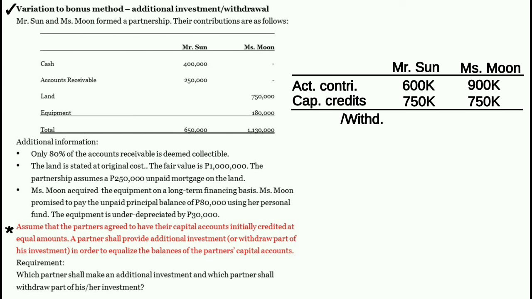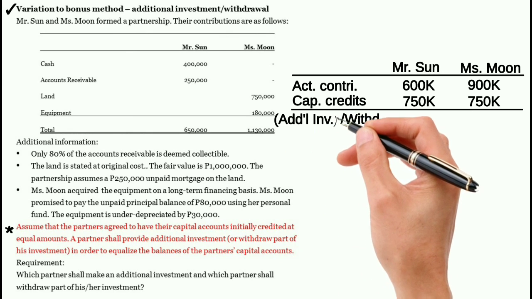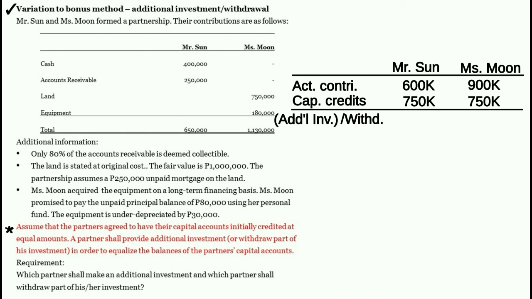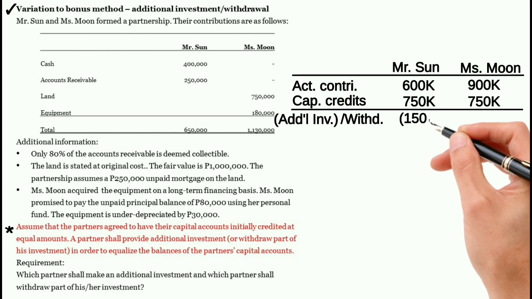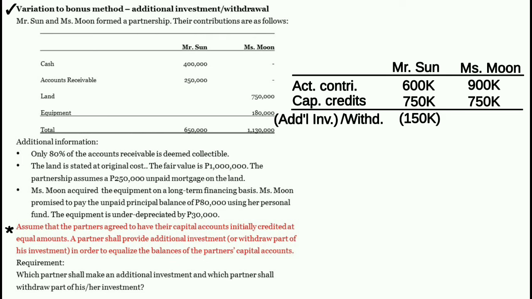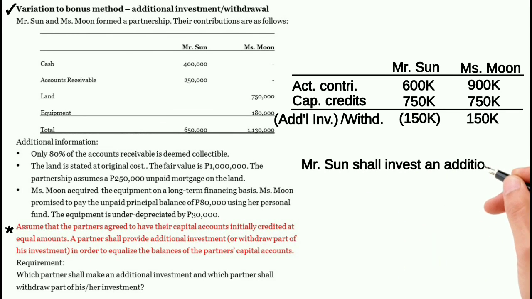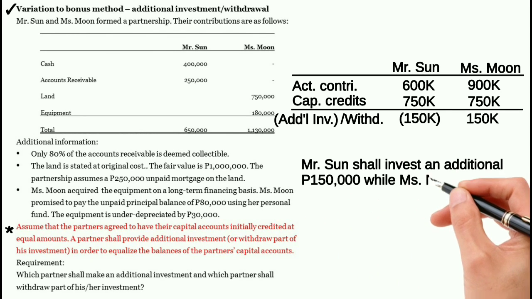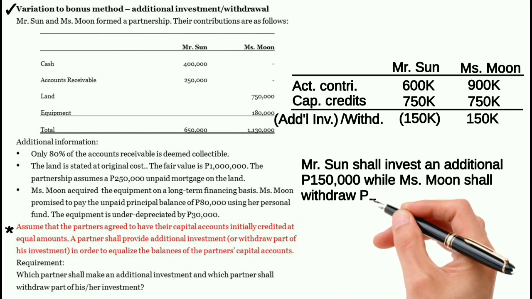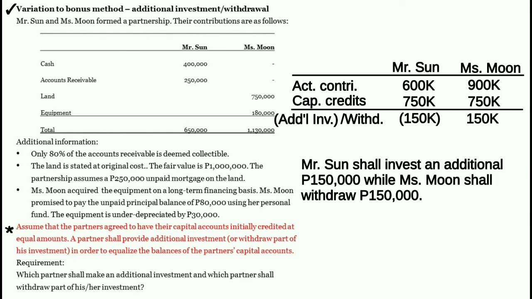Pero kung mas mababa yung actual contribution kaysa sa capital credit, there is an additional investment. Therefore, si Mr. Sun, mag-i-invest siya ng 150,000 pesos at si Miss Moon naman ay magwi-withdraw ng 150,000 pesos. Mr. Sun shall invest an additional 150,000 pesos while Miss Moon shall withdraw 150,000 pesos.